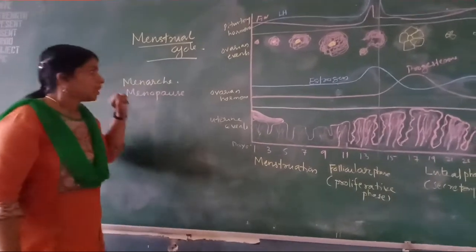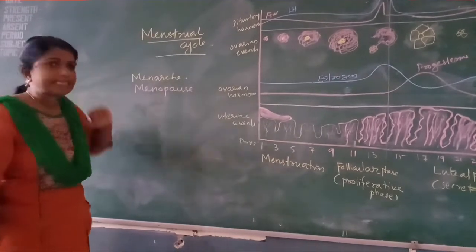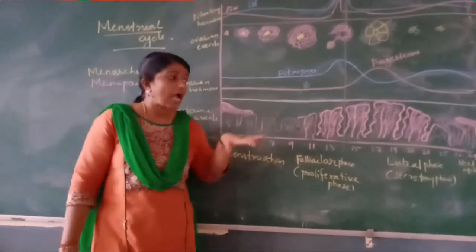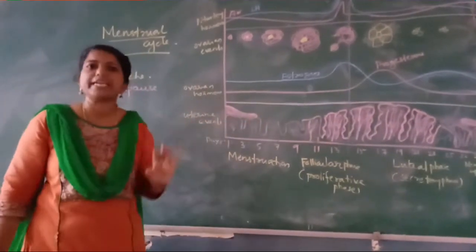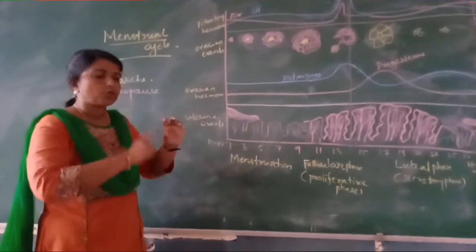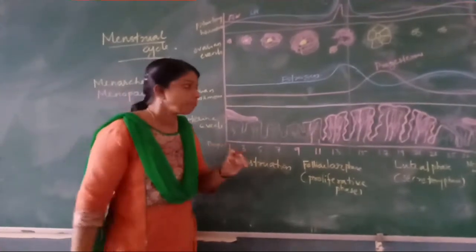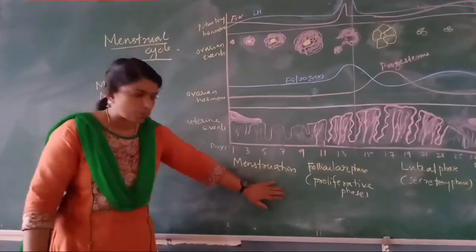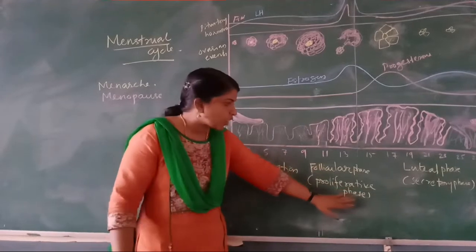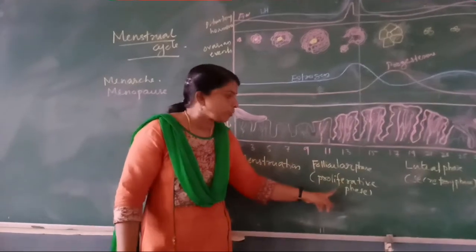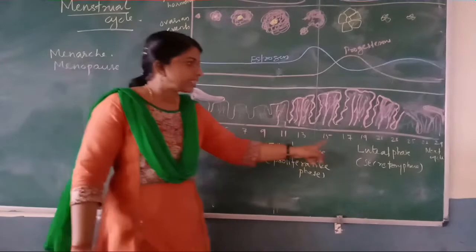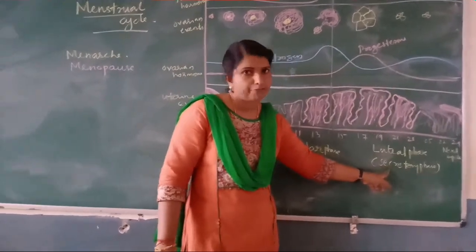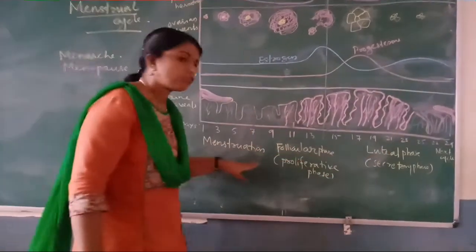Okay. Now, in this menstrual cycle, different events are there and it cyclically repeats at an average duration of 28-29 days. Every 28 to 29 days it repeats. Okay. And it has three different stages. That is first menstruation. The second phase is known as the follicular phase or the proliferative phase. And the third one is known as the luteal phase or the secretory phase. Okay. These are the three phases.